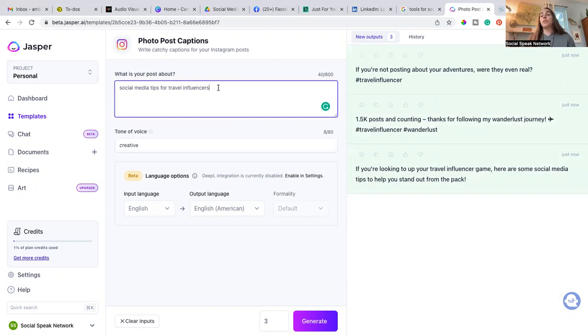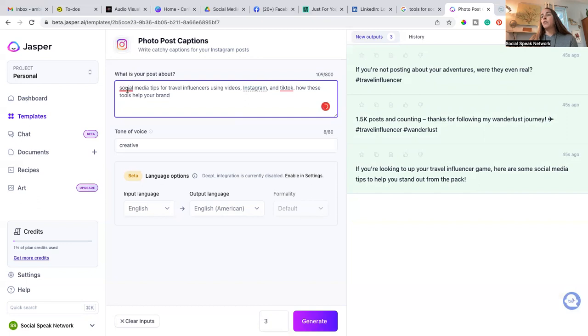So if we want to go into further detail, social media tips for travel influencers using videos, Instagram and TikTok, how these tools help your brand.